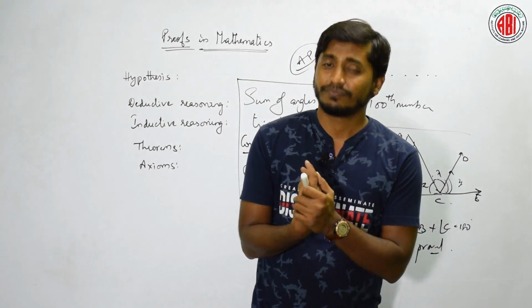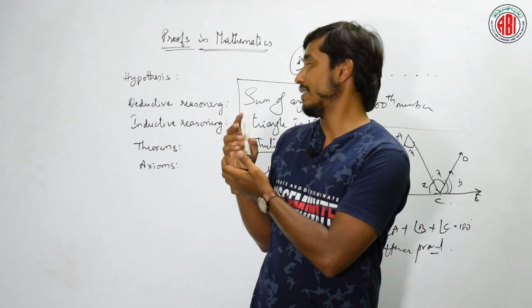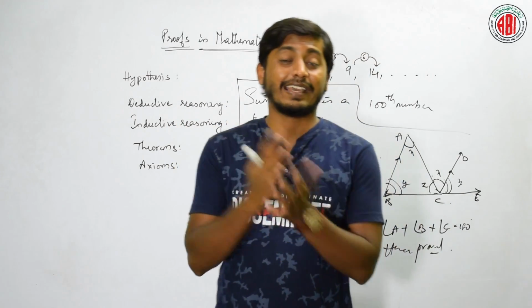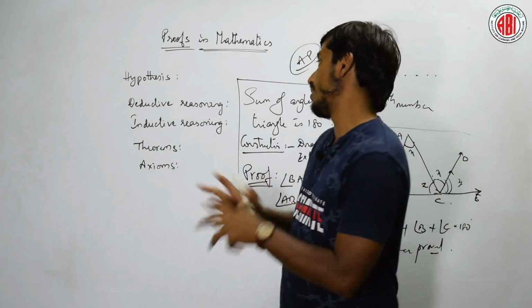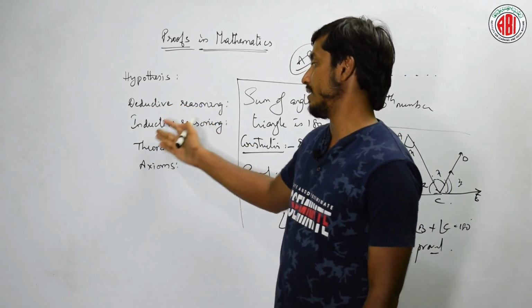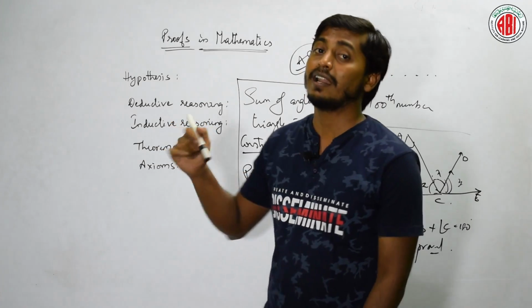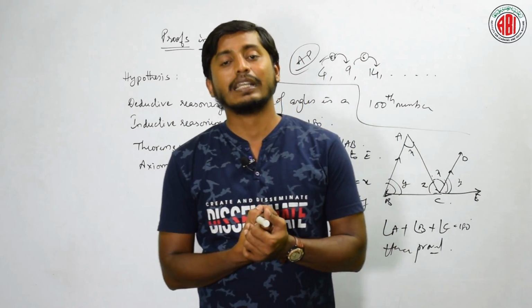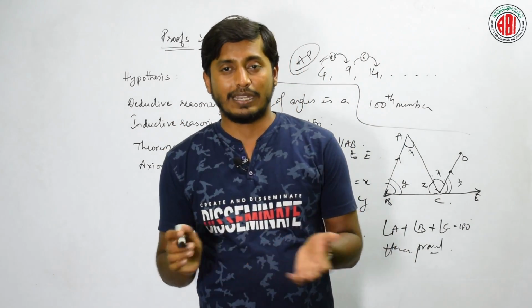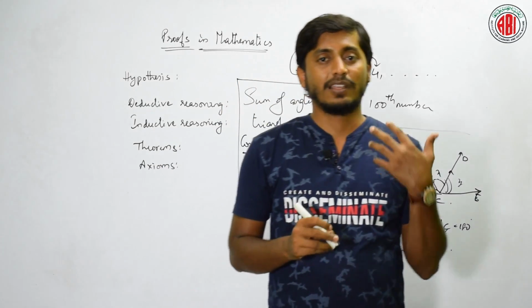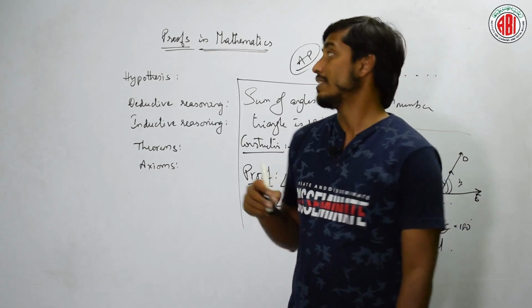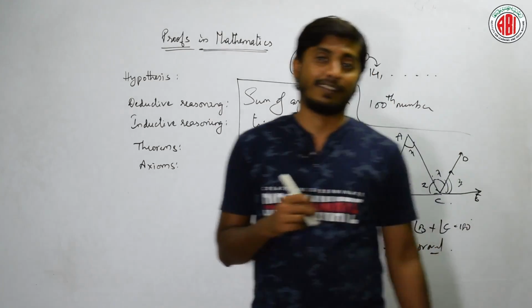These are the basic theoretical concepts of our mathematics: hypothesis, deductive reasoning, inductive reasoning, theorems and axioms. Did you understand everything? These are the basic concepts by which we can end our chapter, proofs in mathematics.